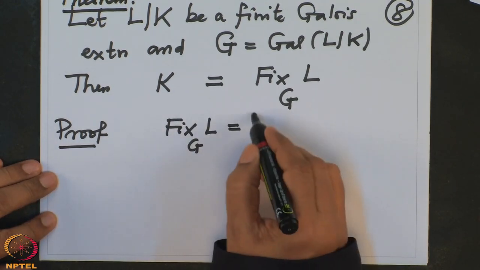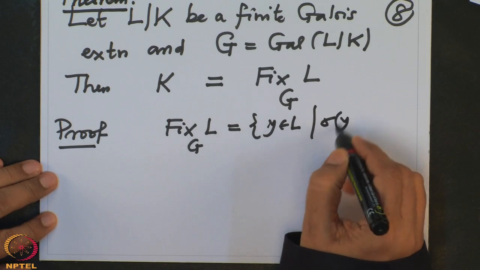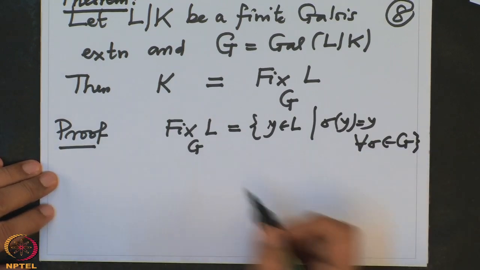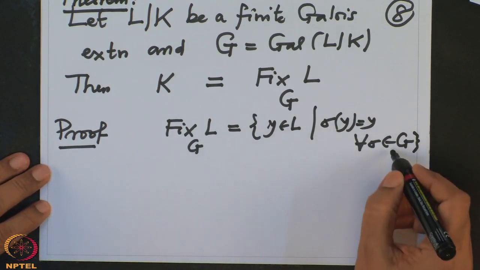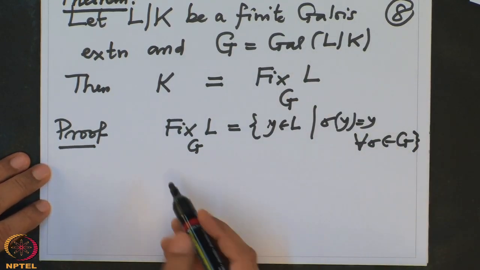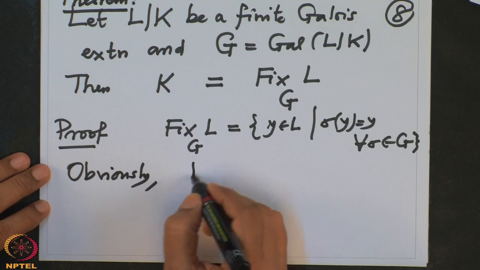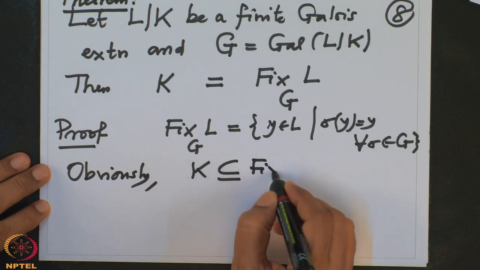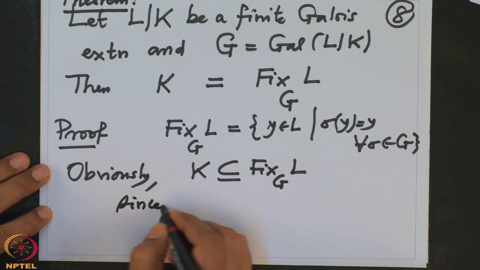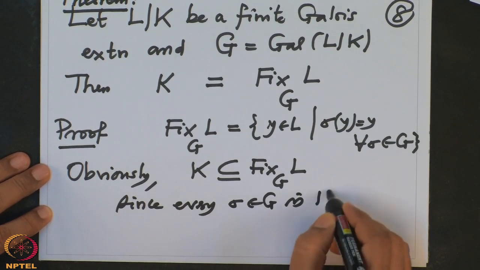These are all those y in L such that sigma y equals y for all sigma in G. That is the definition of the fixed set. Sigmas in G are K-linear maps, so sigma fixes every element of K. So obviously K is contained in Fix_G(L), since every sigma in G is K-linear.